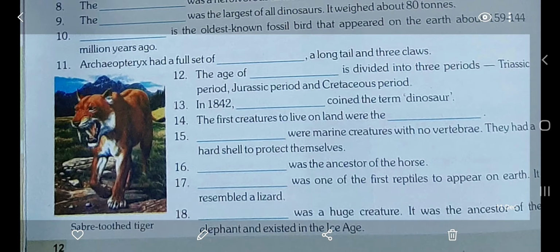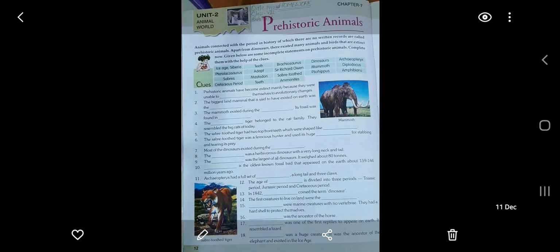Now come to question number 18. Dash was a huge creature. It was the ancestor of the elephant and existed in the Ice Age. So what is the answer, children? Answer is Mastodon. So I hope you might have written the answers. If you haven't written, please write it and learn it by heart.